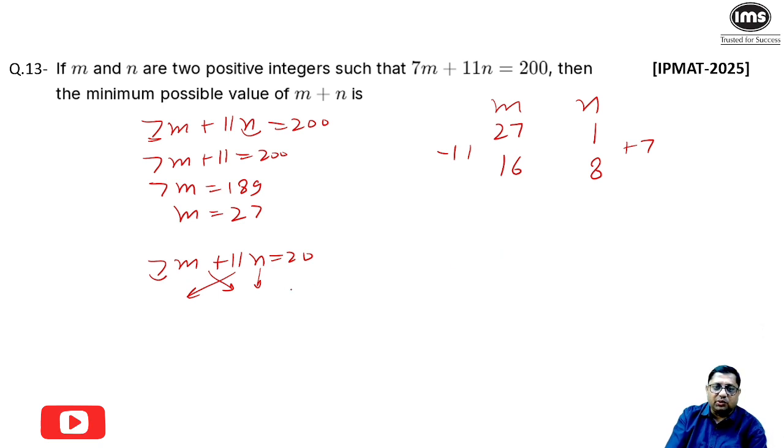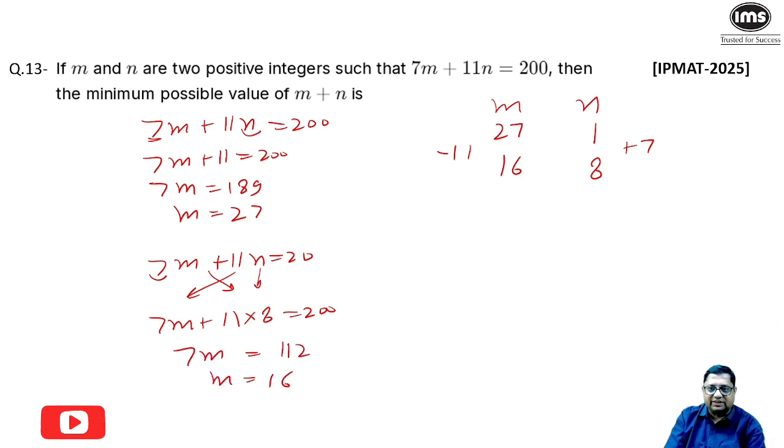So at n is equal to 8, it will be 7m plus 11 into 8 is equal to 200. So 7m is equal to 112. So m is equal to 16. So next value will be 8 plus 7, that means 15. And this should be 5. You can check it also.